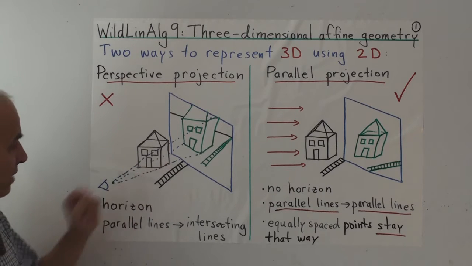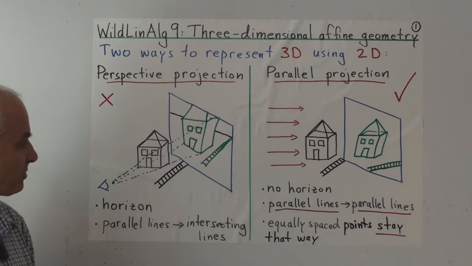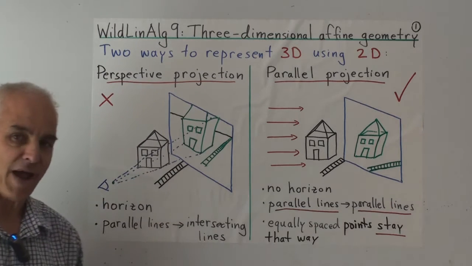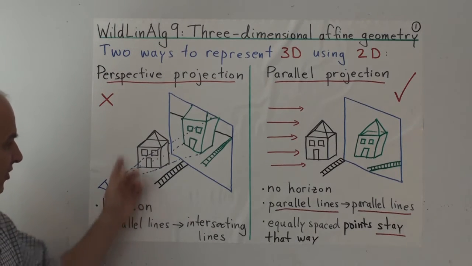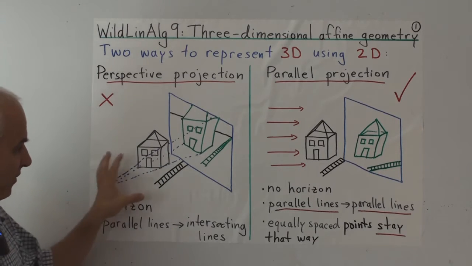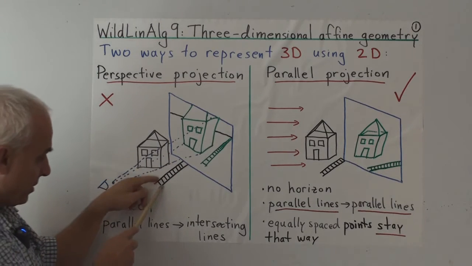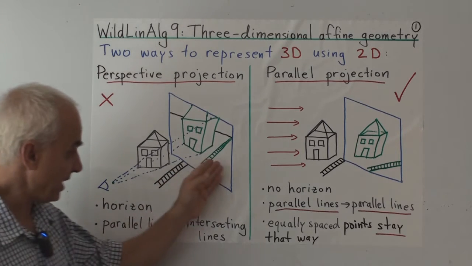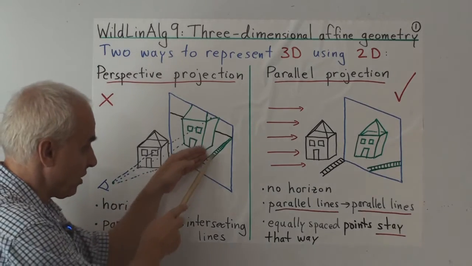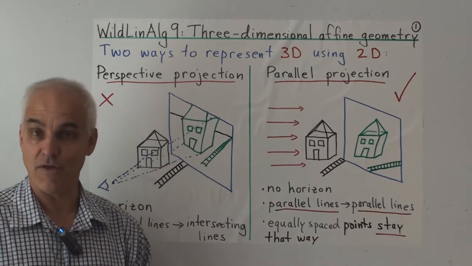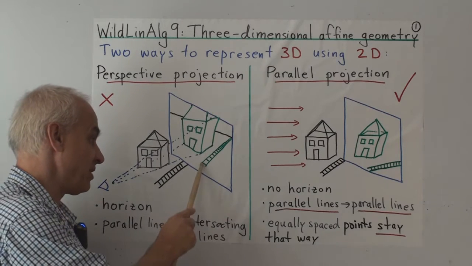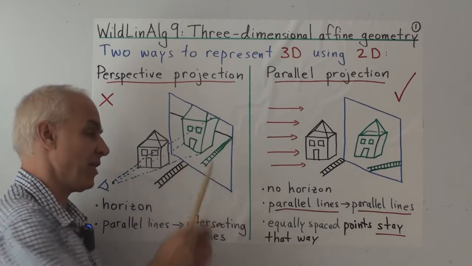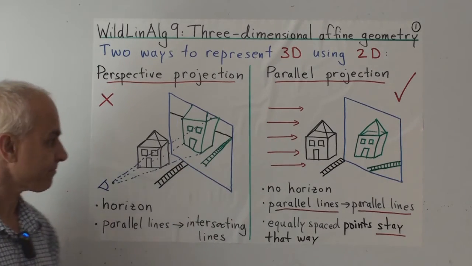So I've shown you a house here and our perspective projection of the house. And here's supposed to be a railway track that's beside the house. This is 3 dimensions here, and over here is our picture of it. The railway track, which has equally spaced ties, gets represented by 2 lines which converge to a point at infinity on the horizon. And the equally spaced ties become not equally spaced. They become closer and closer together the further away you go.